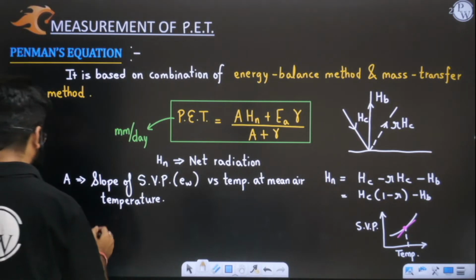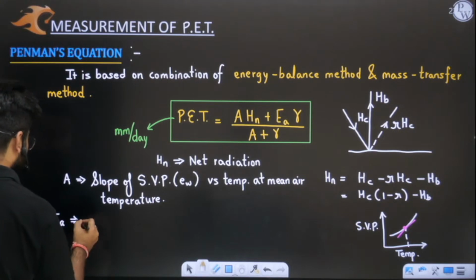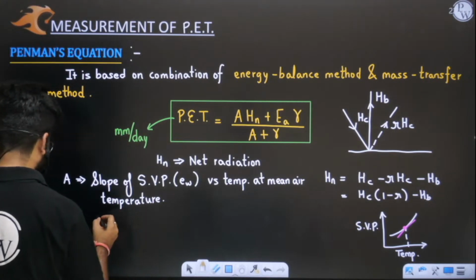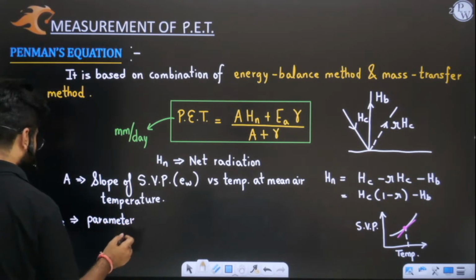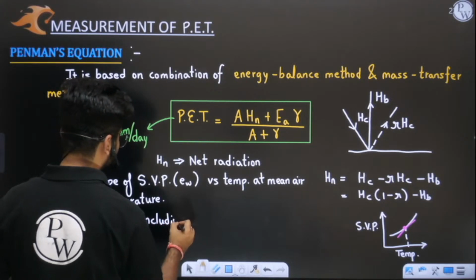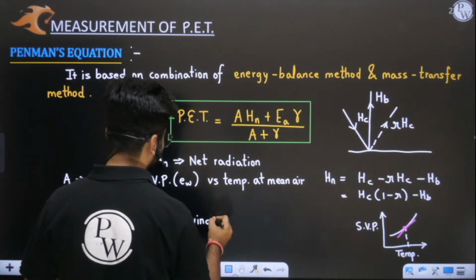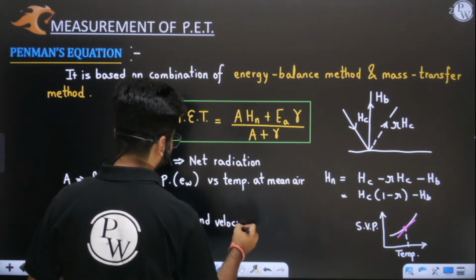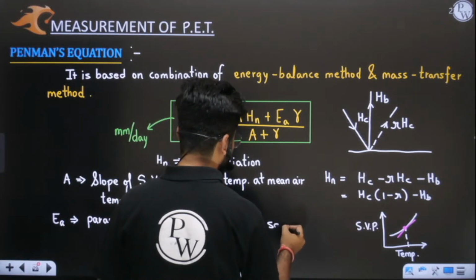Now we'll move to EA. What is EA? EA is a parameter which includes wind velocity and saturation deficit.